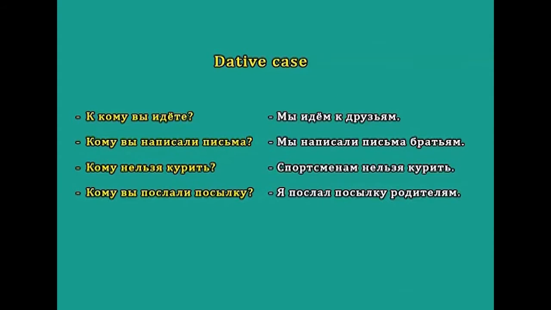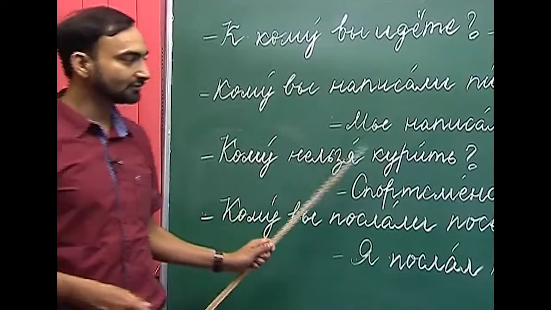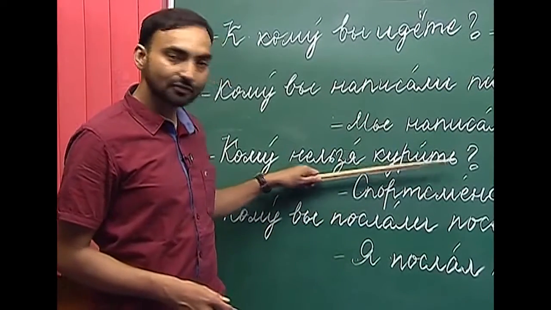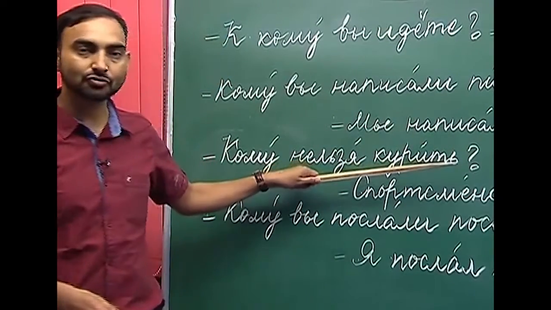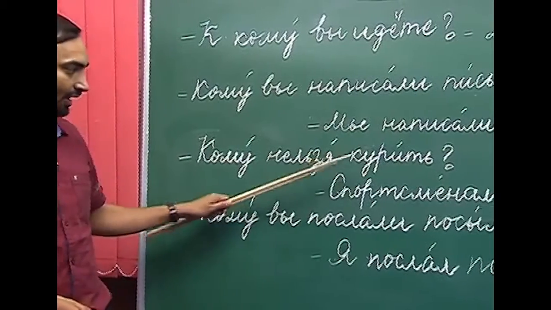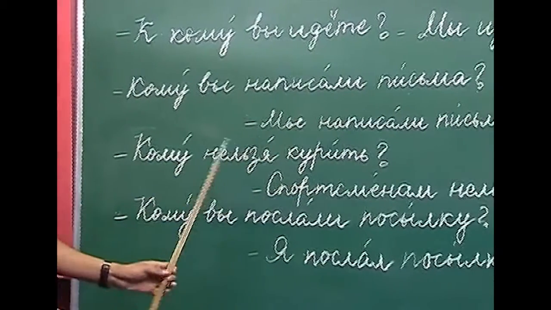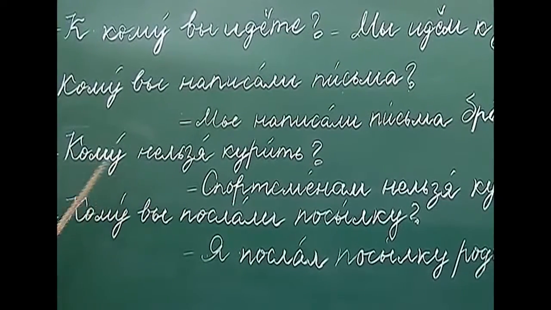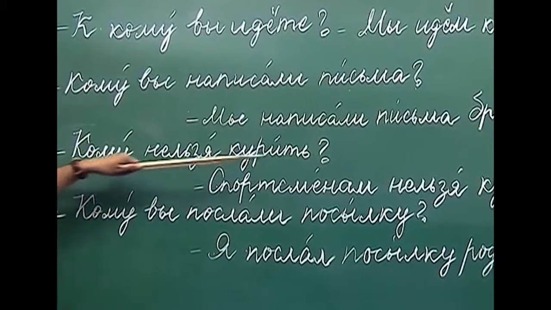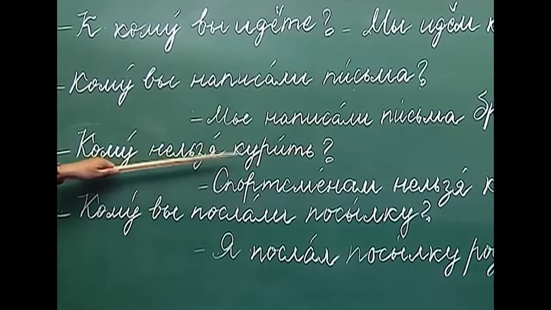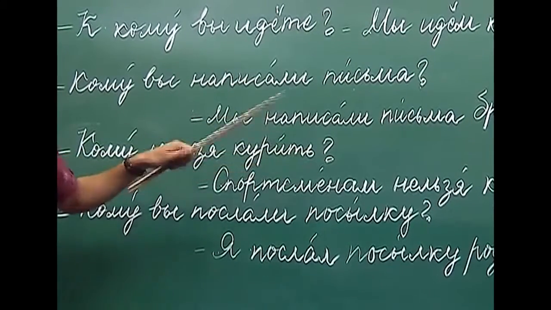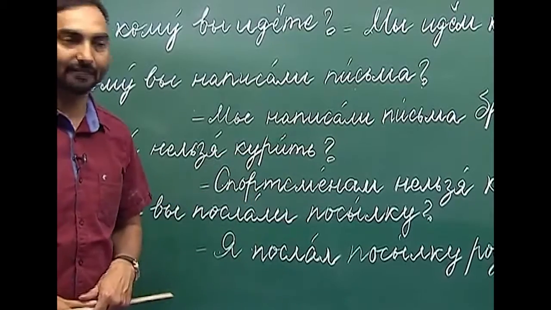Komu nelzya kurit? Who should never smoke? Kurit is to smoke. How do we answer this question? We have already done that these constructions are impersonal constructions, and as the logical subject we use the noun in the dative case.